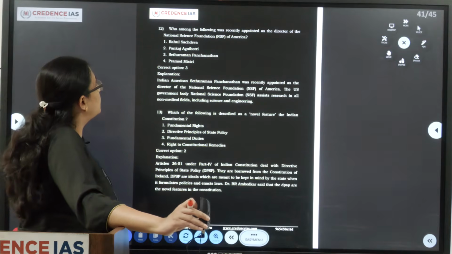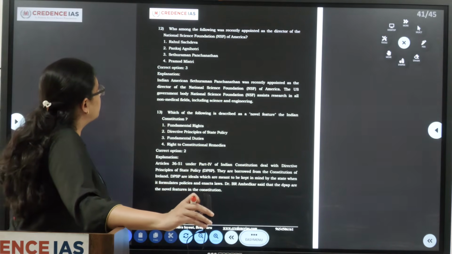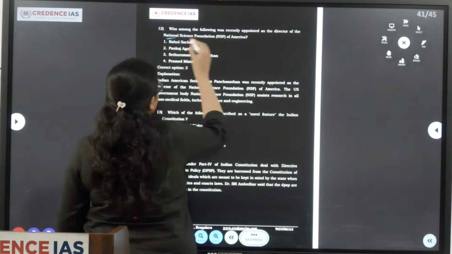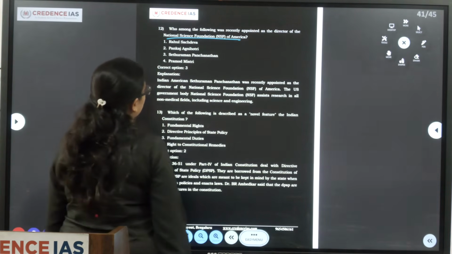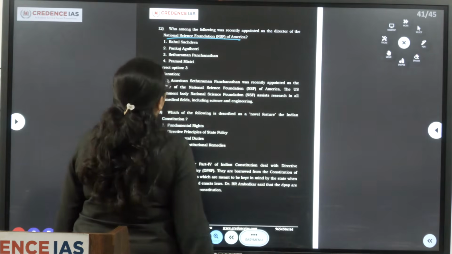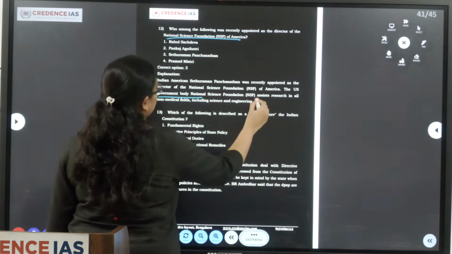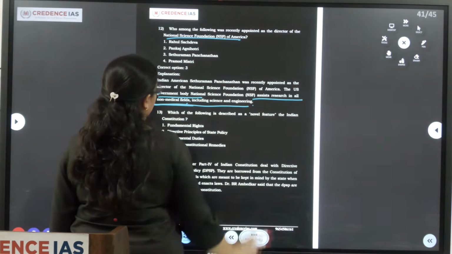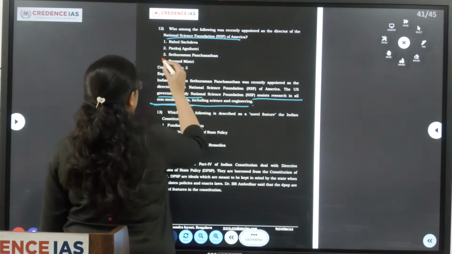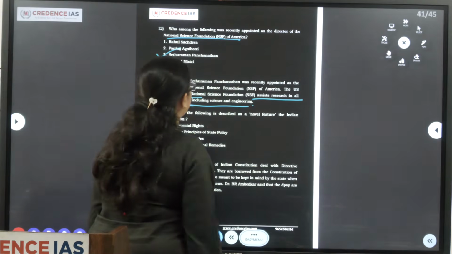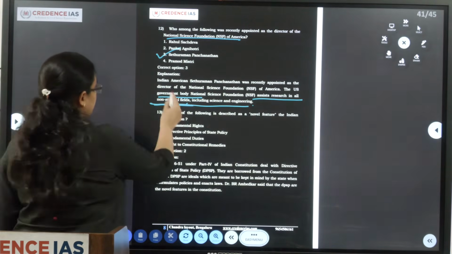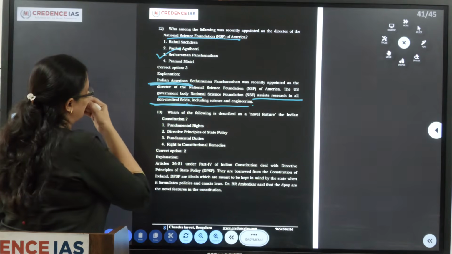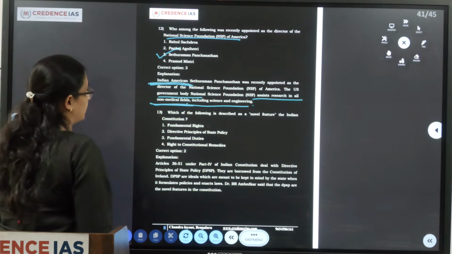Who among the following was recently appointed as the Director of the National Science Foundation of America? Once again, it is a current affairs related question. The National Science Foundation of America is a US government body which assists research in all non-medical fields, including science and engineering. So it was Sethuraman Panchanathan. Okay, he is Indian American born. So he was appointed to the National Science Foundation as the director.